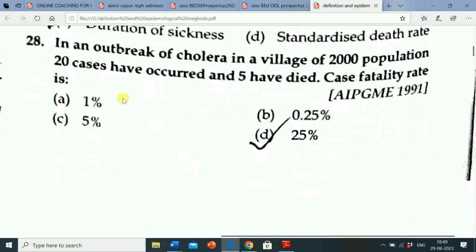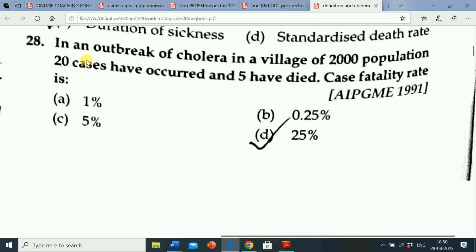mortality. Next question is, in an outbreak of cholera in a village of 2000 population, 20 cases have occurred and 5 have died. Case fatality rate is, option A 1%, option B 0.25%, option C 5%, option D 25%. Correct answer is option D, 25%.